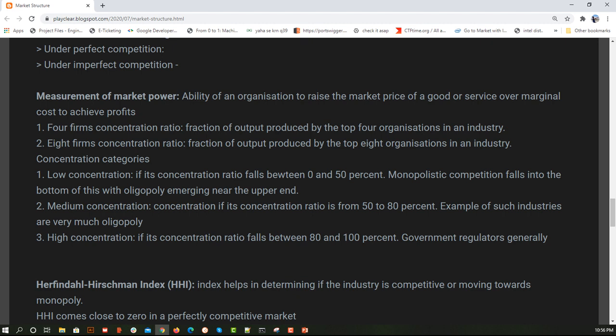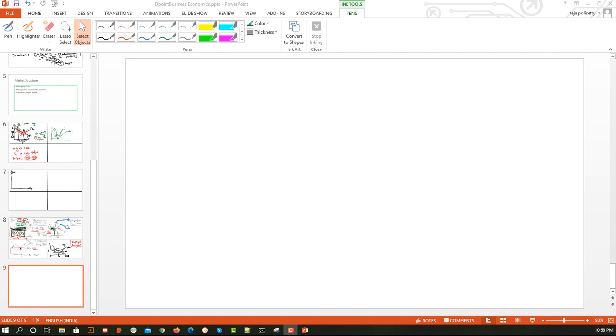How we calculate that is with two methods: the 4 firms concentration ratio and the 8 firms concentration ratio. Let me take an example. These are very simple topics. Let's say I have given organizations: organization 1 has 50% occupancy of the market, organization 2 has 40%, organization 3 has 20%.